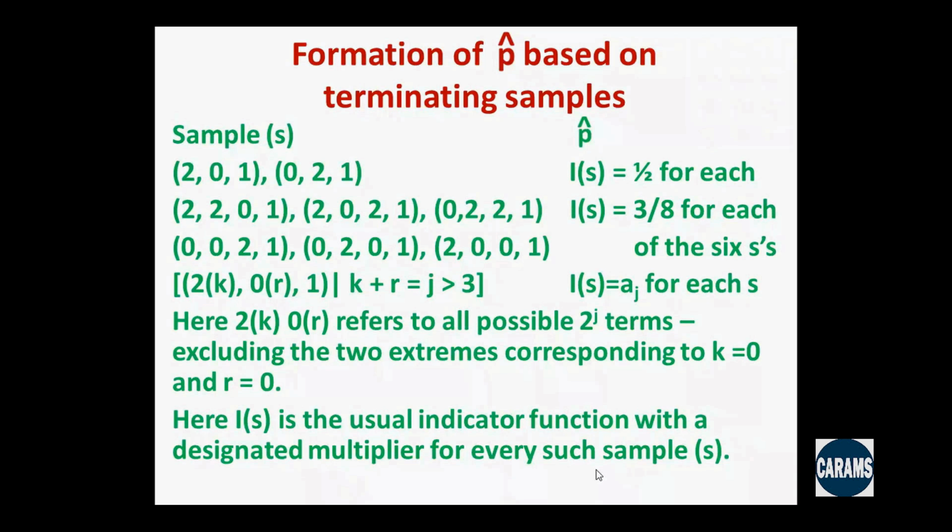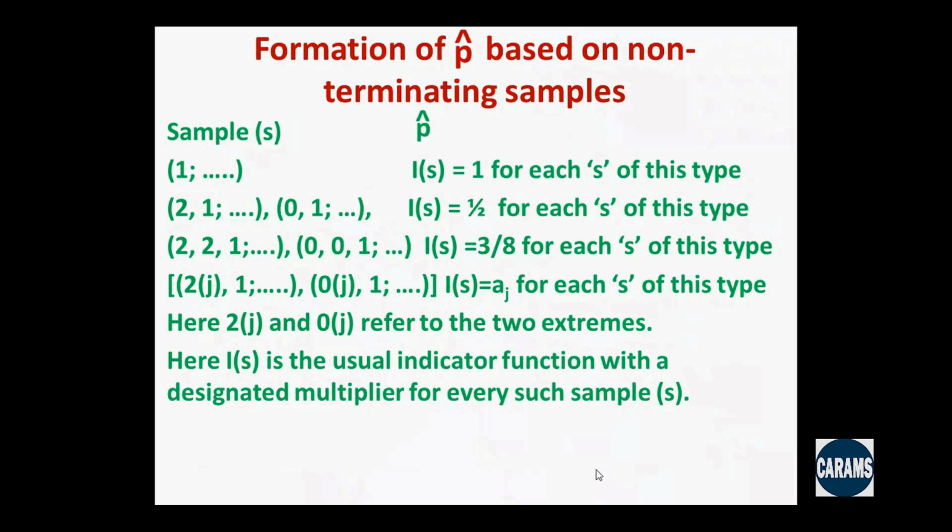But for all others, we know we can use AJ. Here IS is the usual indicator function, as I mentioned, with a designated multiplier for every such sample S. And this refers to what is known in the literature as auxiliary non-randomization.